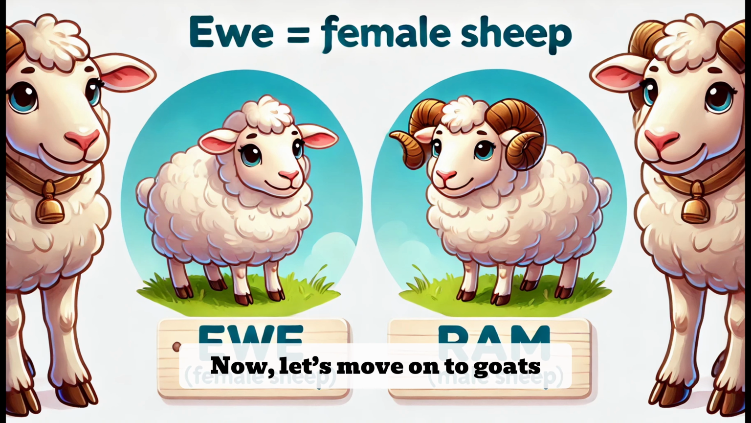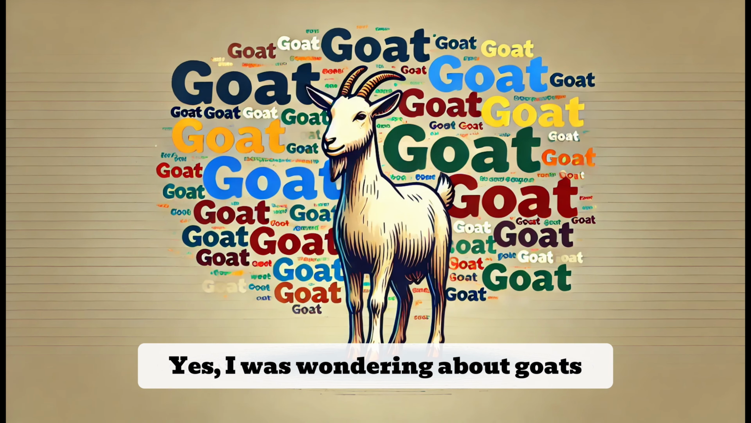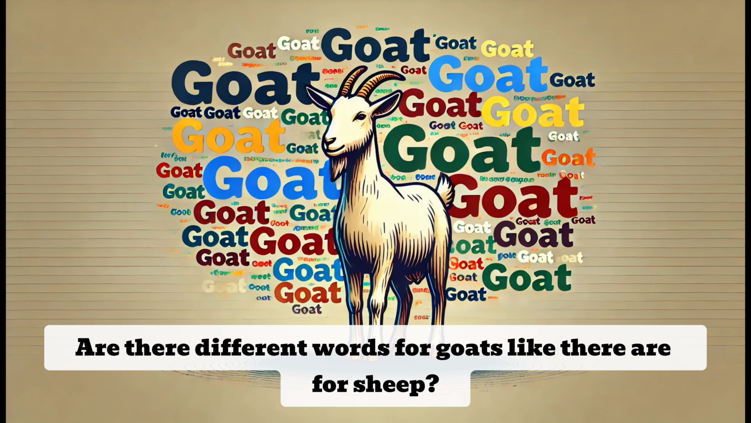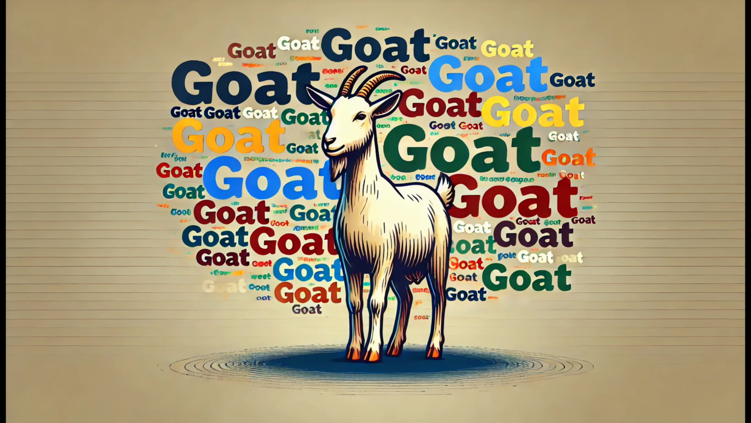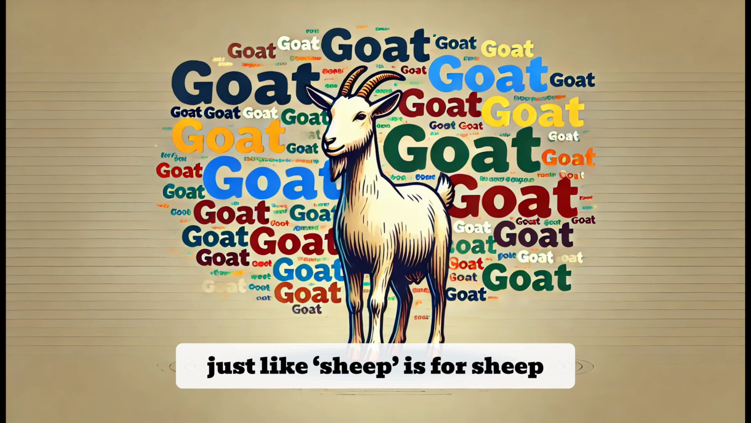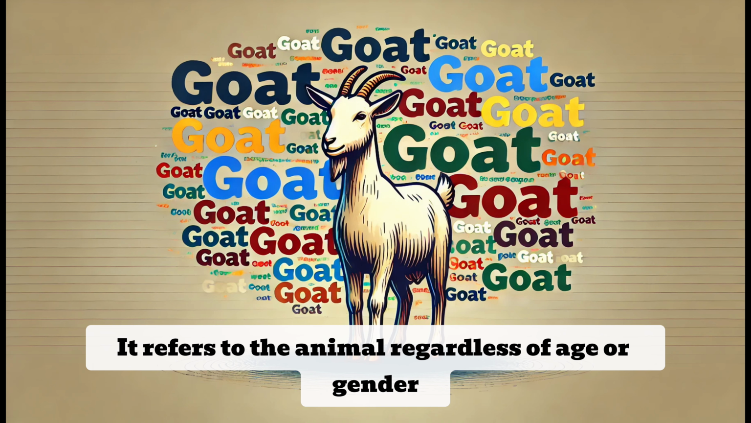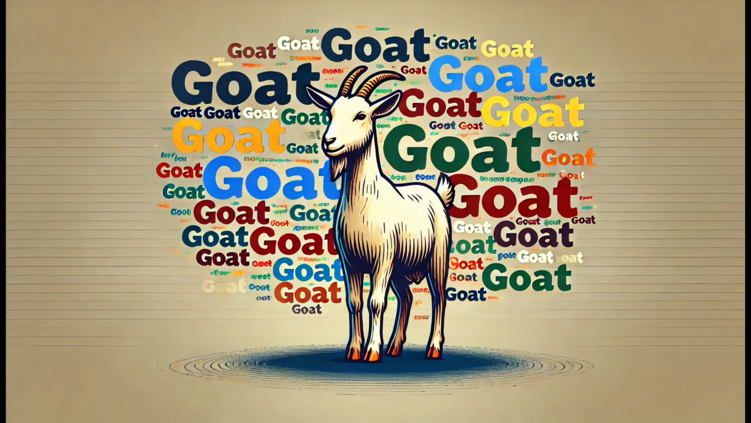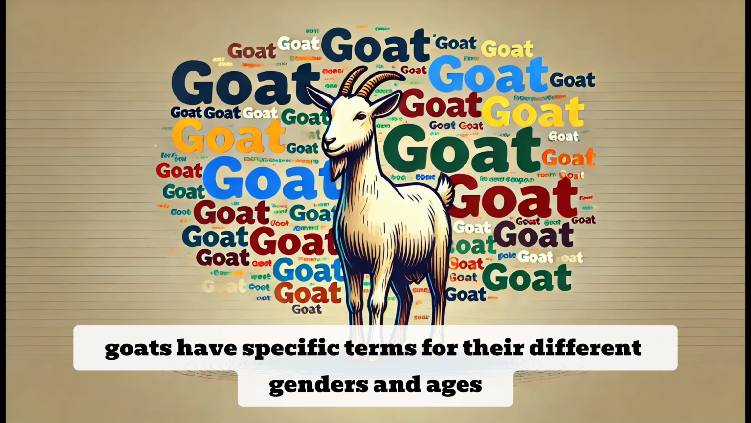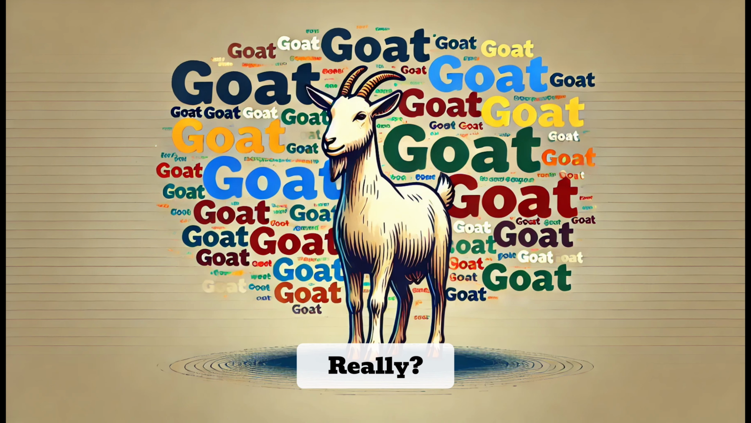Now let's move on to goats, since you mentioned them too. Yes, I was wondering about goats. Are there different words for goats like there are for sheep? Absolutely. The word goat is the general term, just like sheep is for sheep. It refers to the animal regardless of age or gender. But just like sheep, goats have specific terms for their different genders and ages. Really? What are those words?